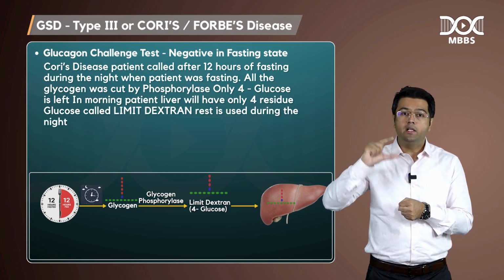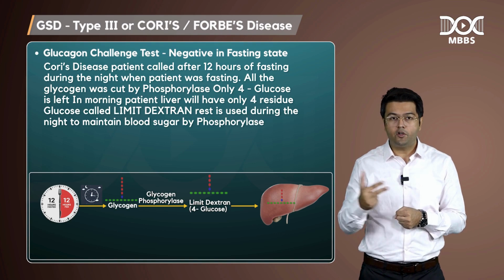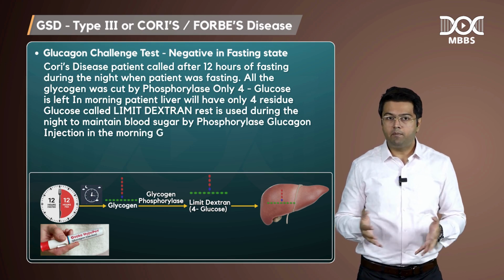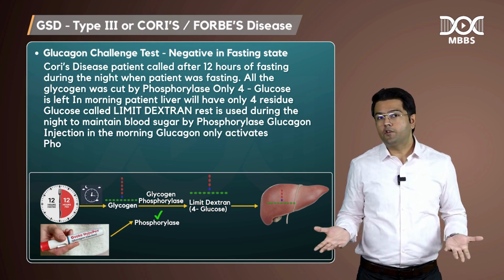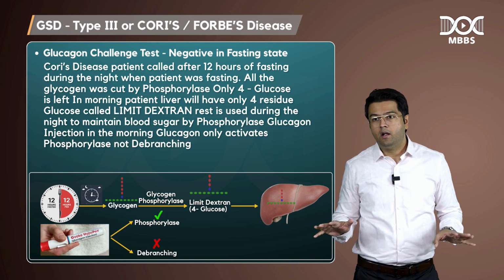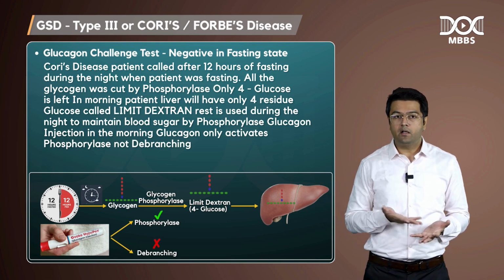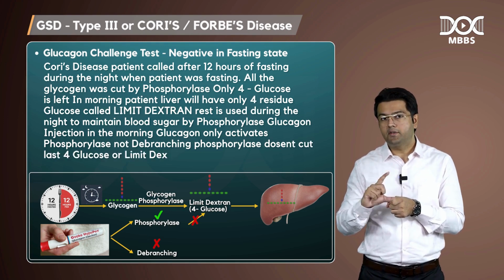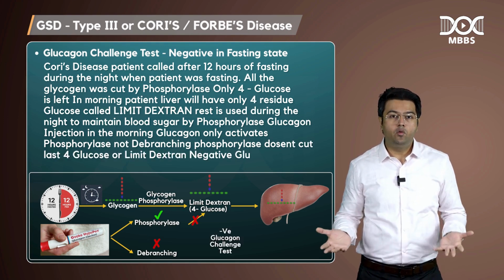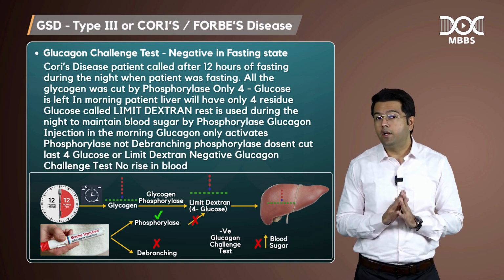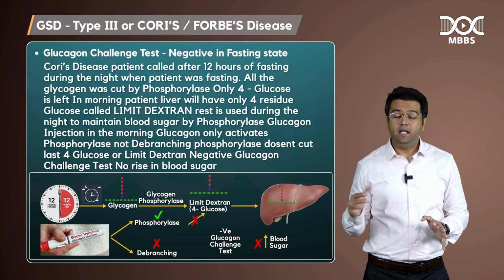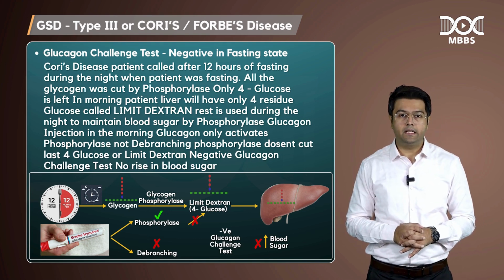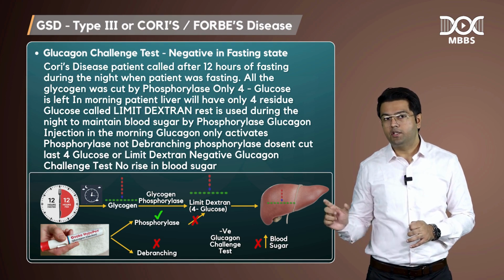The rest is used during the night to maintain blood sugar by the phosphorylase. Now in the morning, you give the glucagon injection. What will happen? Glucagon only activates phosphorylase, not the debranching. And phosphorylase has nothing to cut because it doesn't cut the last 4 glucose of limit dextrin. So there will be a negative glucagon challenge test. The blood sugar will not rise even after giving the glucagon injection, correct?